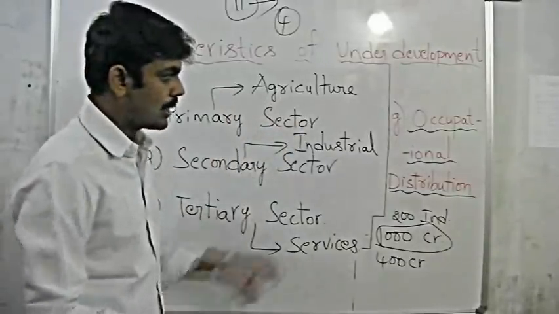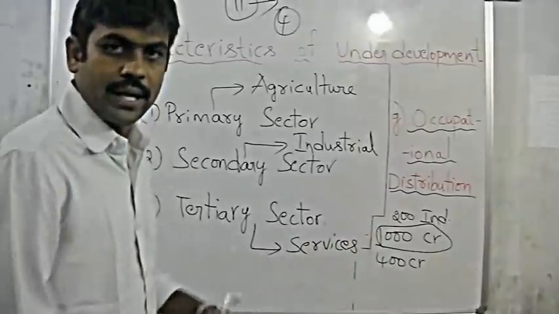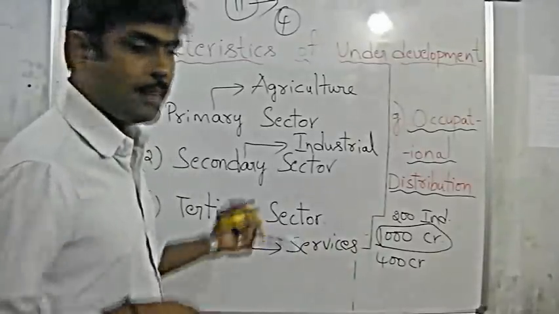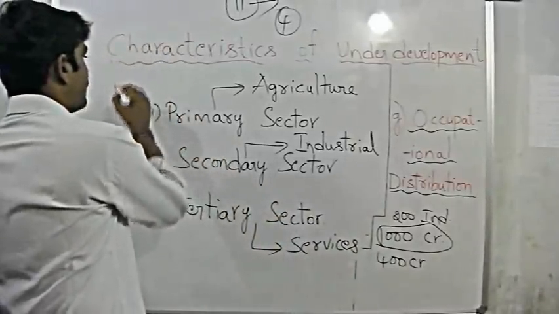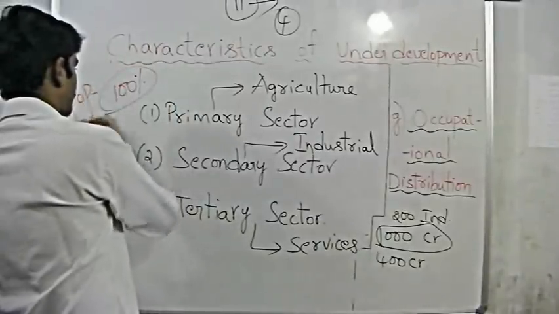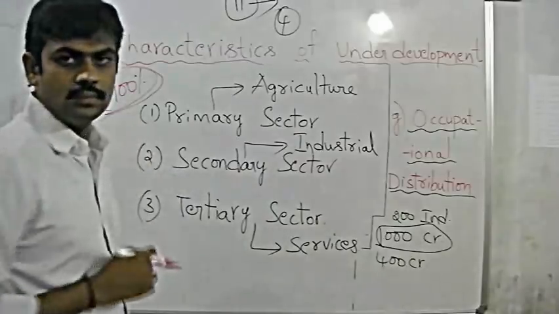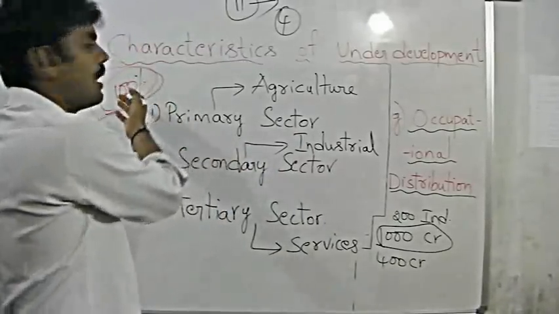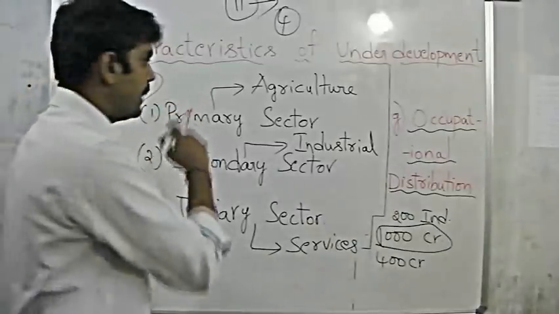So now you understood what is occupational distribution. If we consider that the total number of people in India who have the caliber to work are 100%, then what is happening here?